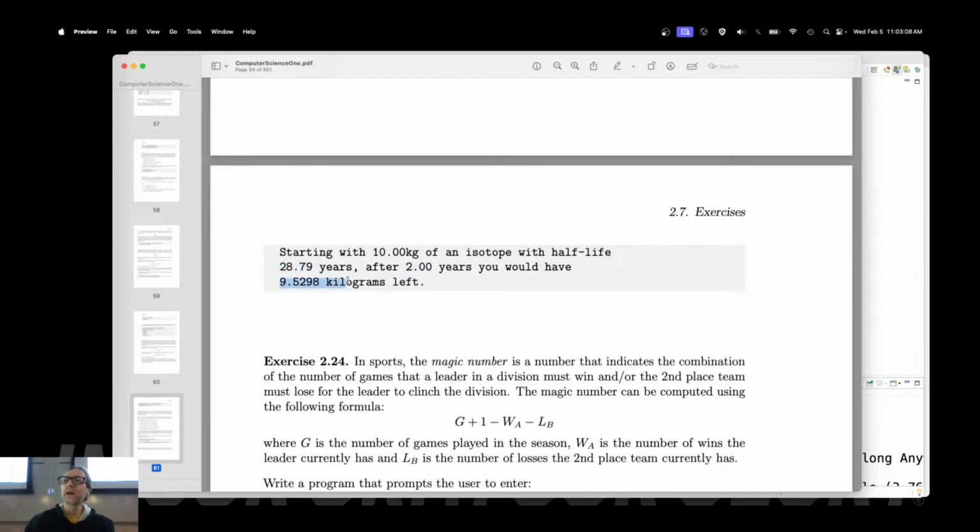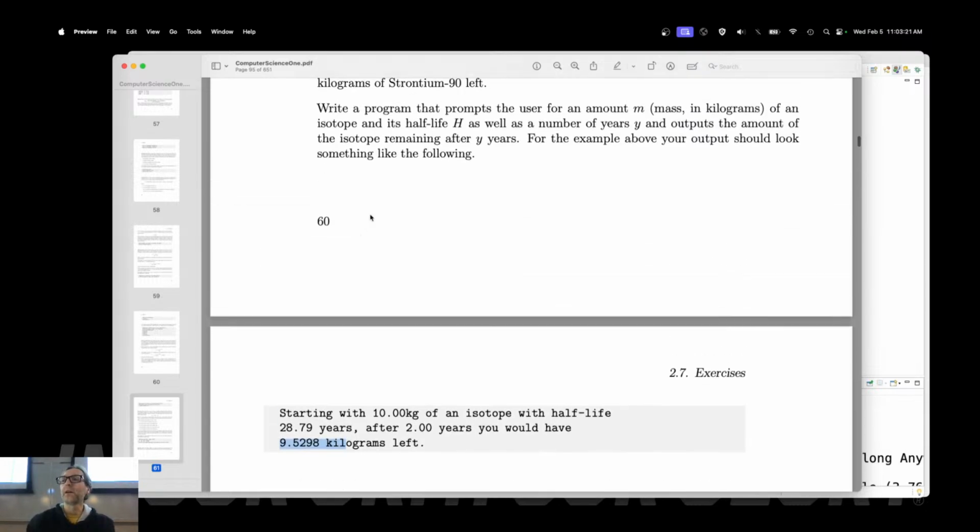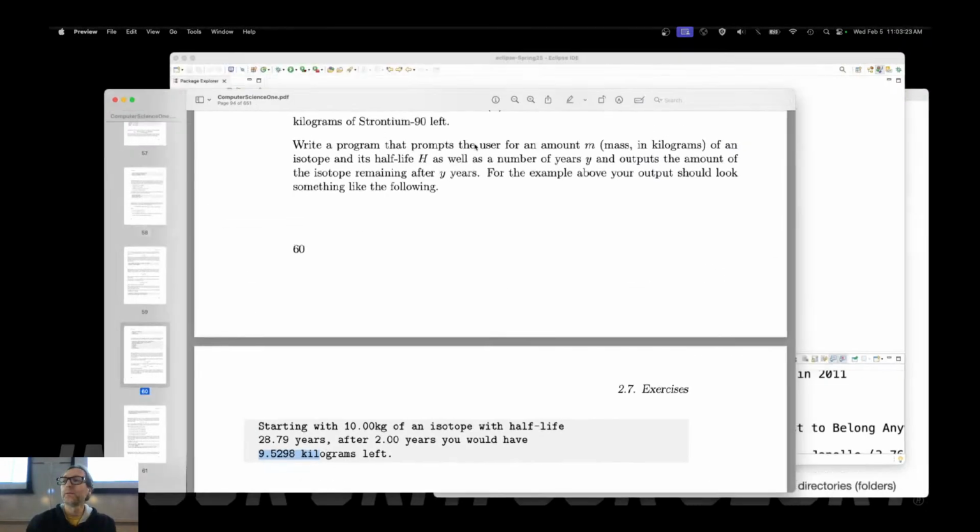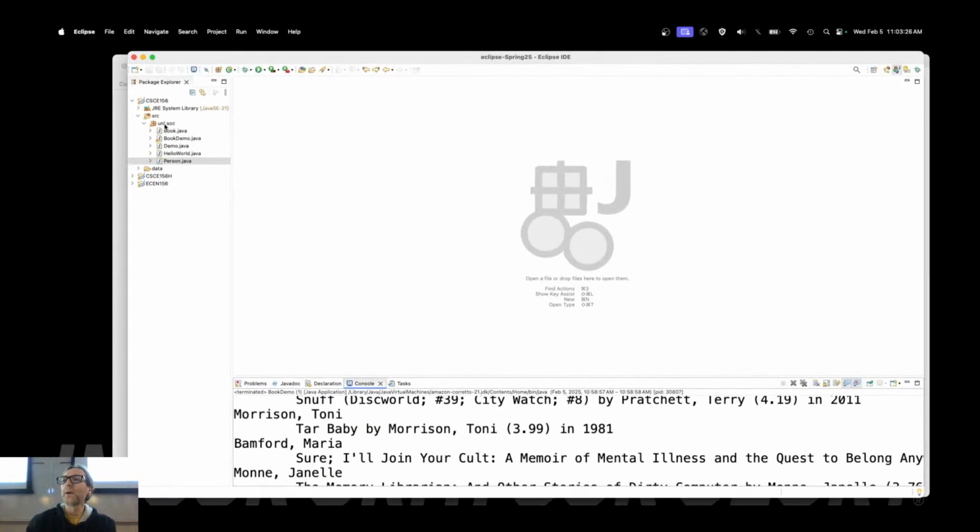Actually, I'm going to go a bit further. What I want to know is what it looks like after year 1, after year 2, after year 3, and so on, until we get down to the half-life, where we only have less than half remaining. Okay? So let's write a program to do this.